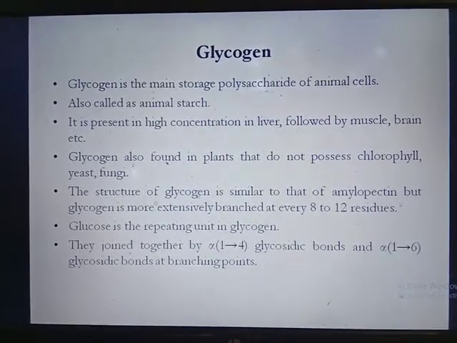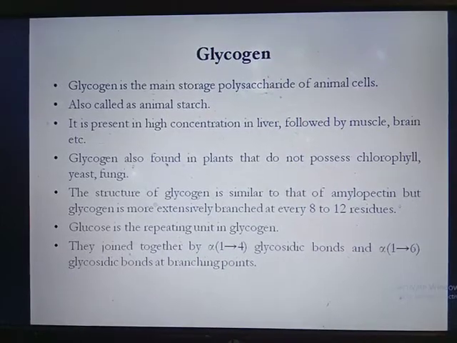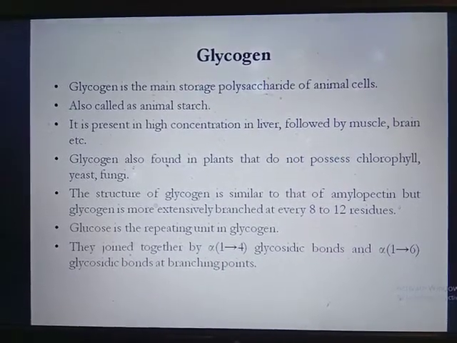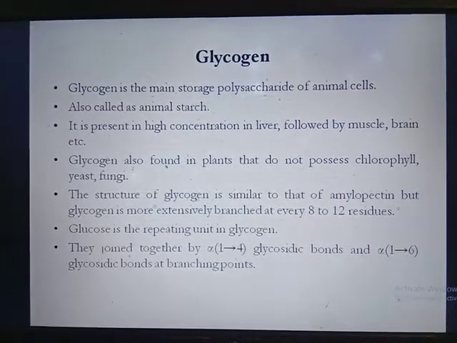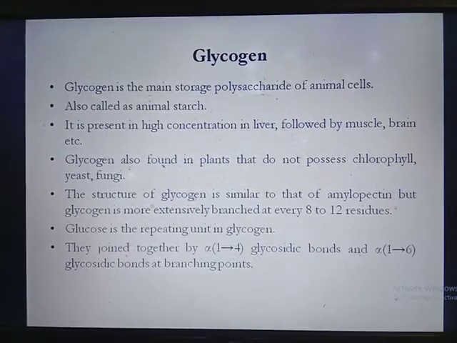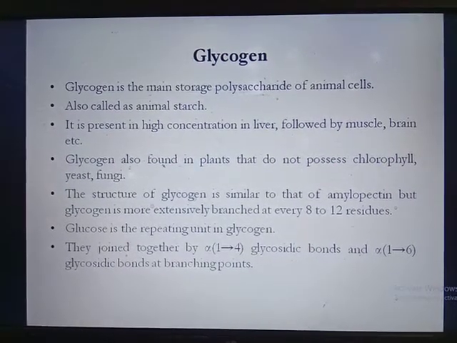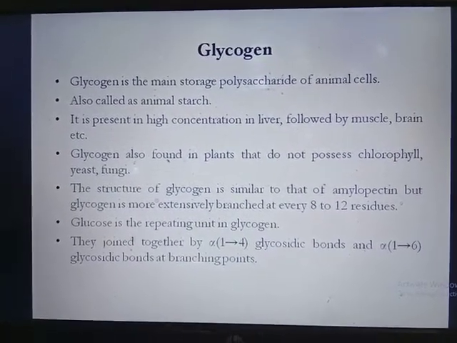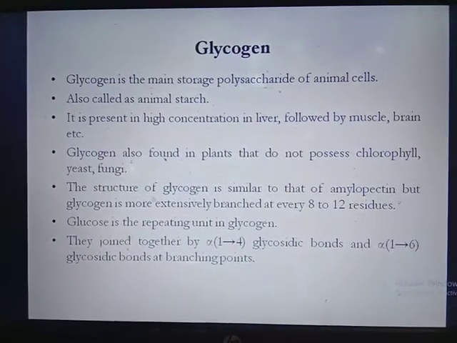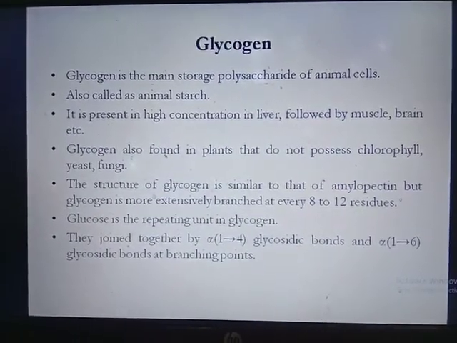Glucose is the repeating unit of glycogen. So glycogen is made up of glucose. They join together by alpha 1,4 glycosidic bonds and alpha 1,6 glycosidic bonds at the branching point, similar to amylopectin, but the degree of branching is greater.